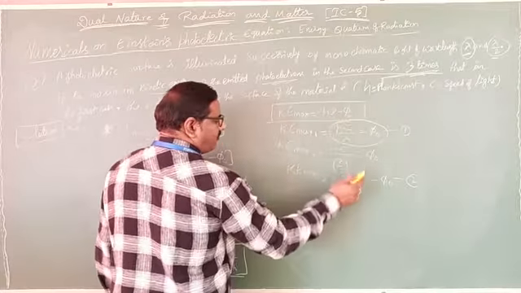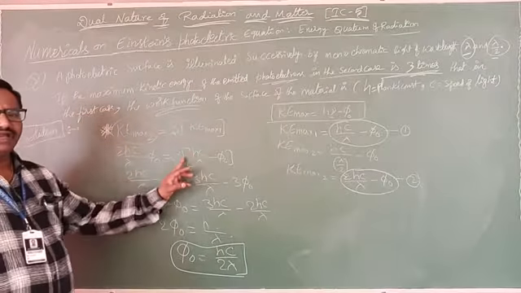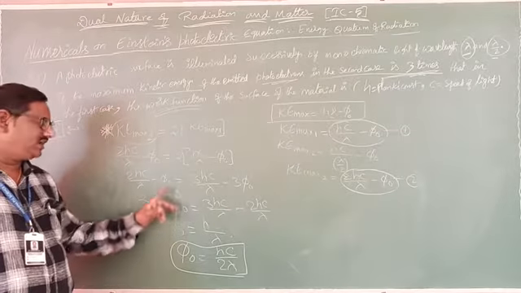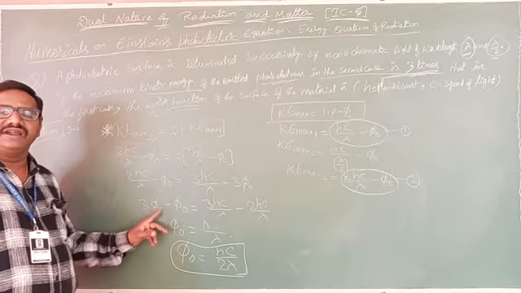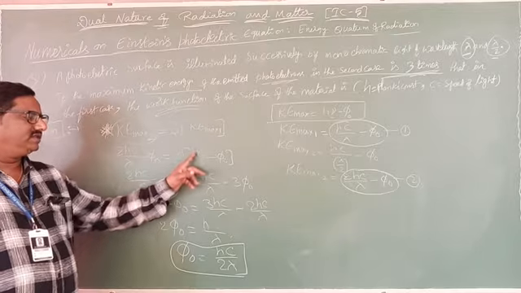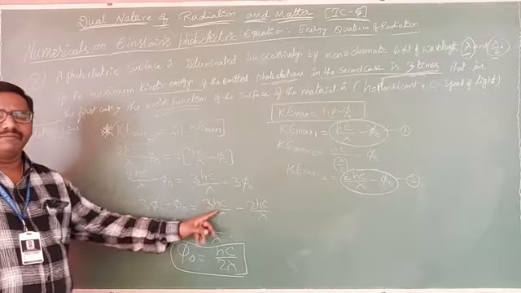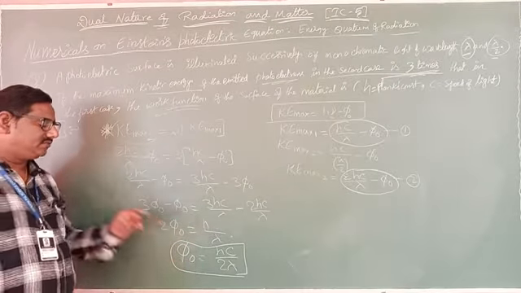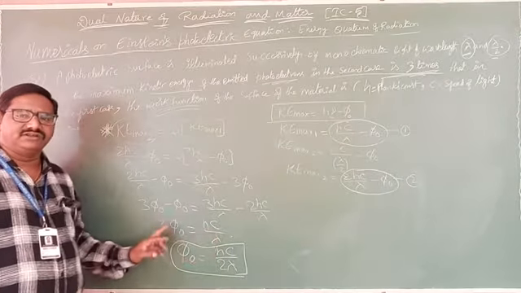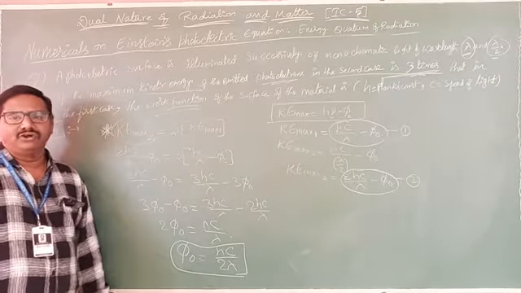Now multiply with this 3, and take the 3 phi naught to this side: 3 phi naught minus phi naught becomes 2 phi naught. And 3 hc by lambda minus 2 hc by lambda is nothing but hc by lambda. So 2 phi naught equals hc by lambda. Taking this 2 to the other side, phi naught equals hc by 2 lambda. Clear?